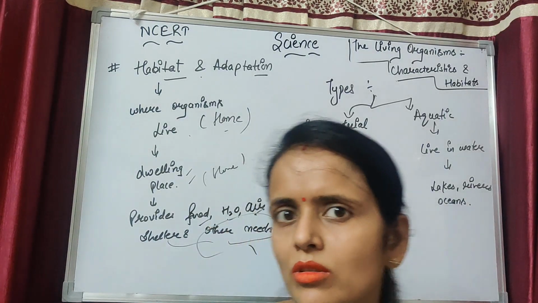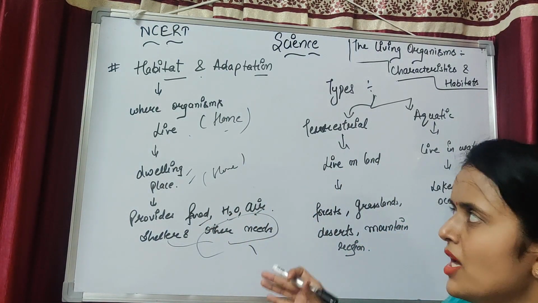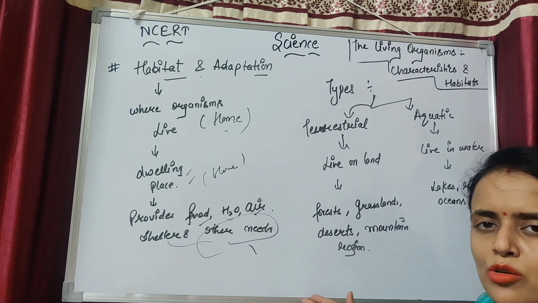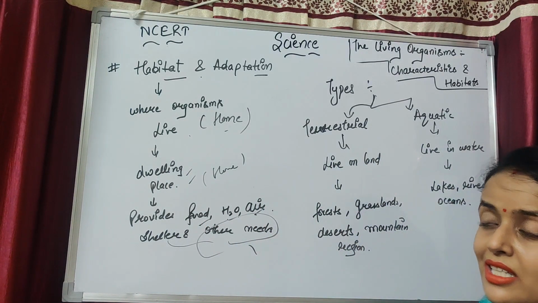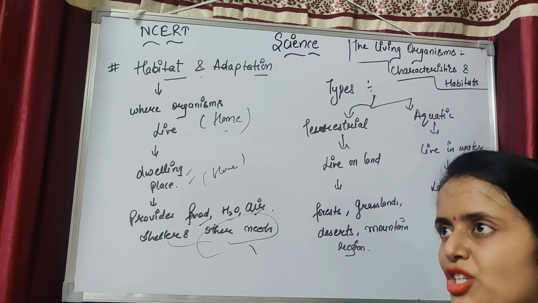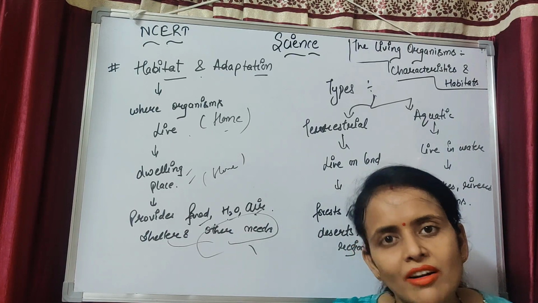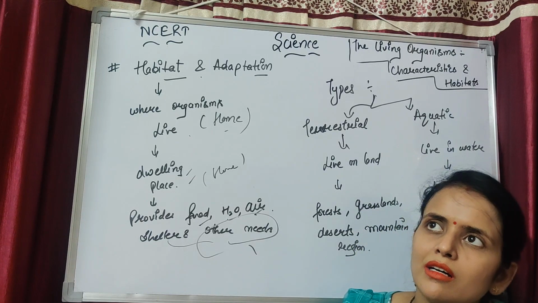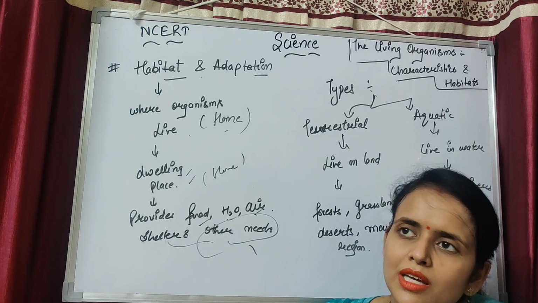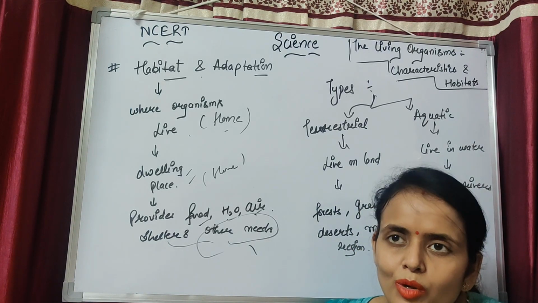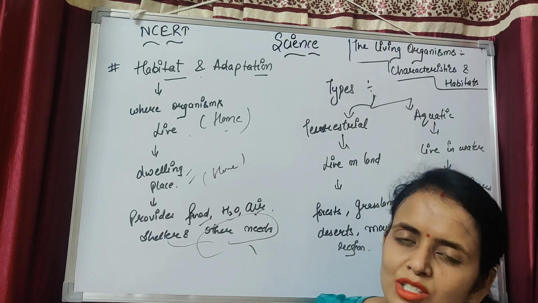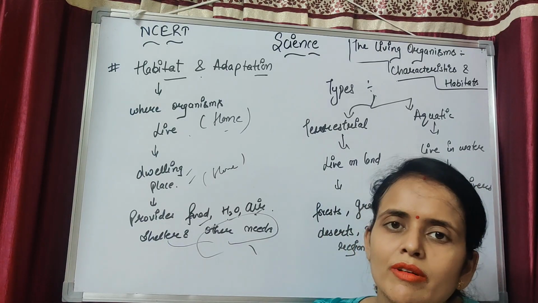I think this is enough for the habitat, because before this slide I explained the concept of the habitat, that the sea and the desert. Fish have a different habitat and camel has a different habitat. Camel has long legs and throws away a small quantity of urine from the body.